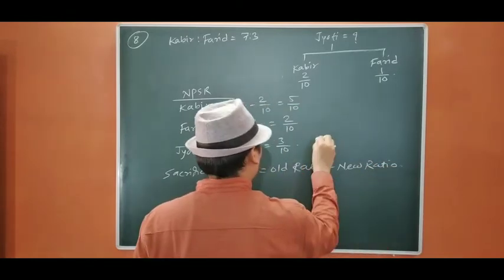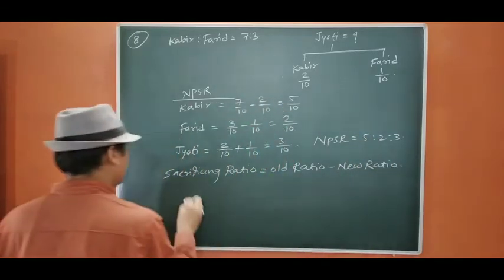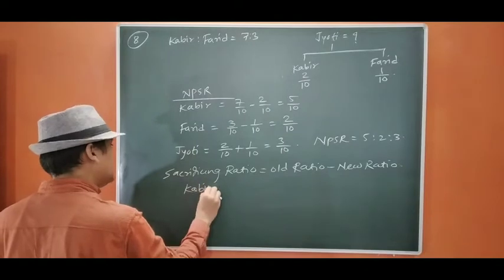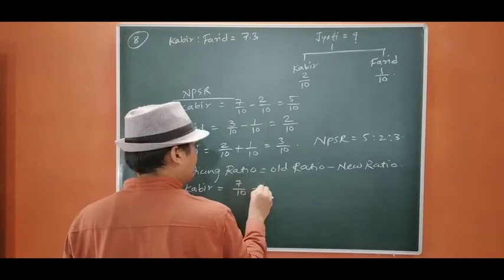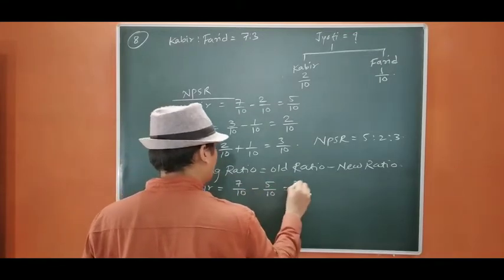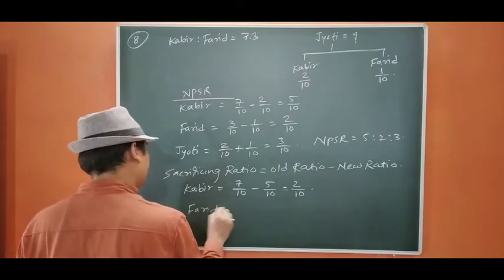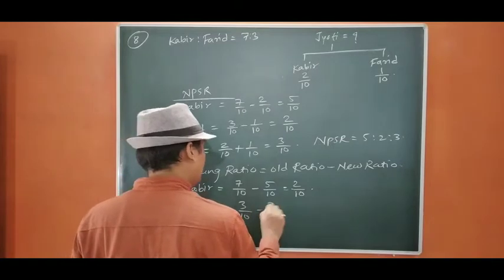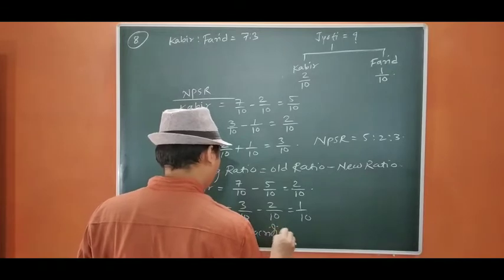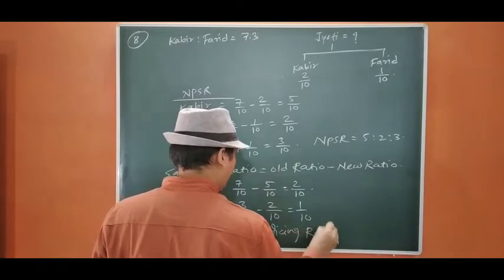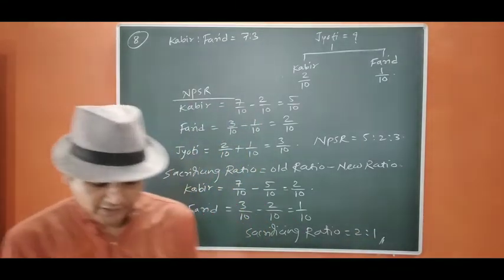Okay, new PSR is 5:2:3. So Kabir's ratio was 7/10 minus new ratio 5/10, that is 2/10, and Farid 3/10 minus 2/10 equals 1/10. So sacrifice ratio will be 2:1, as we already specified.